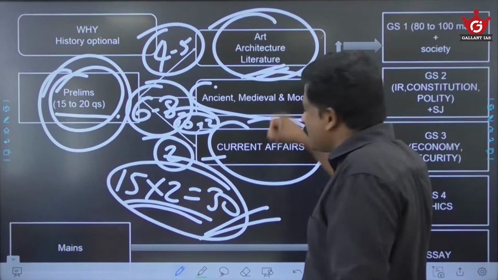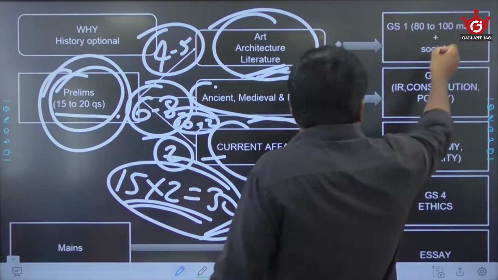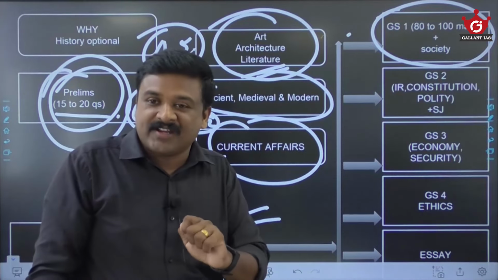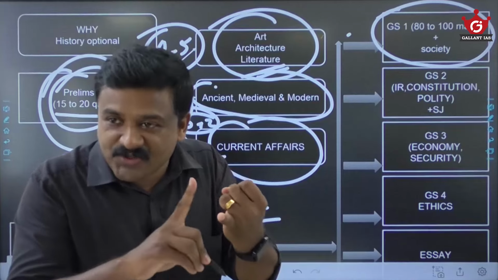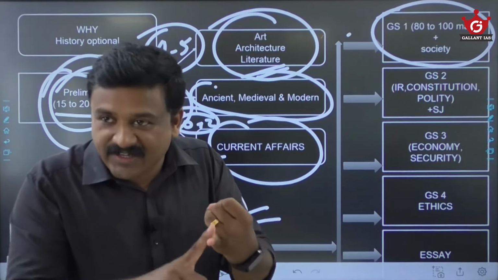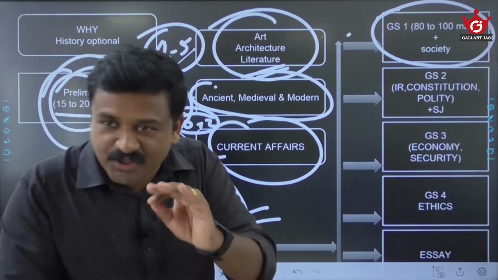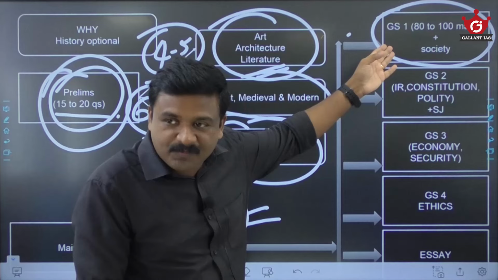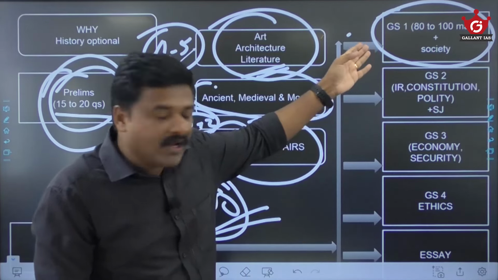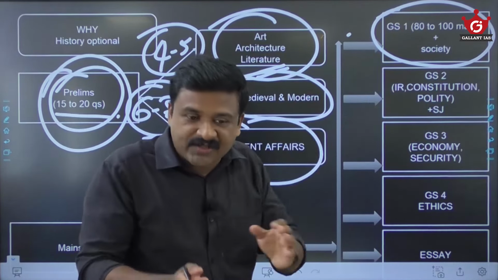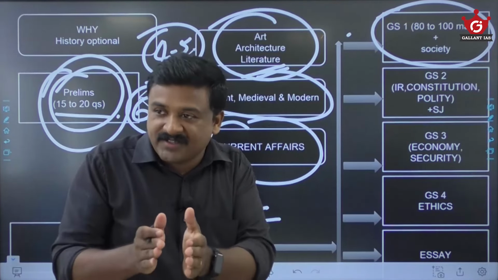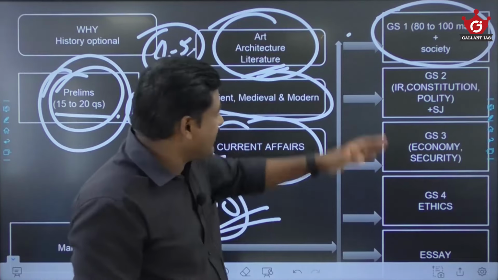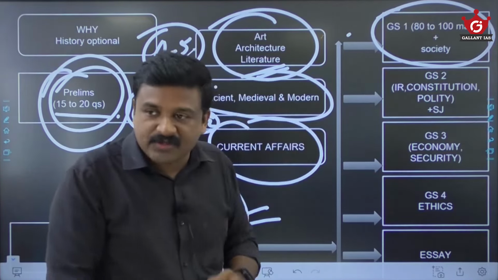Because you cover all these things in history optional. Similarly, in GS1, 80 to 100 marks of questions would be from history. The core modules of GS1 are Indian history, world history, art and culture, geography, and society. So from Indian history, world history and art and culture, definitely a number of questions would be there. And from society also, sometimes culture and society are clubbed, sometimes history and society are integrated. That is the way UPSC asks the questions. So definitely you would get 80 to 100 marks of questions from GS1.